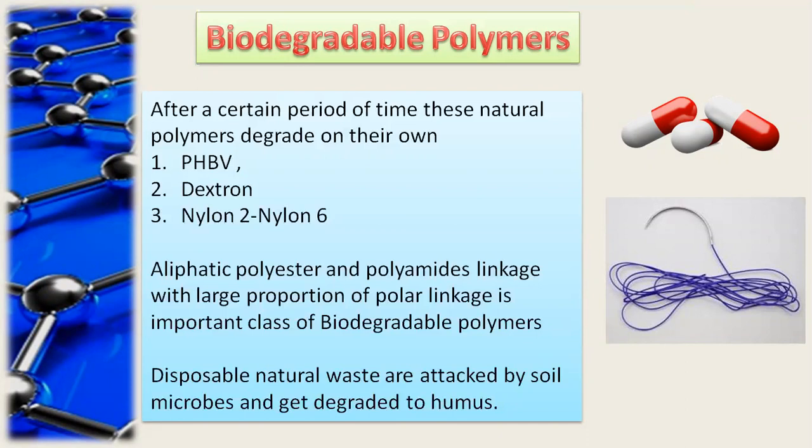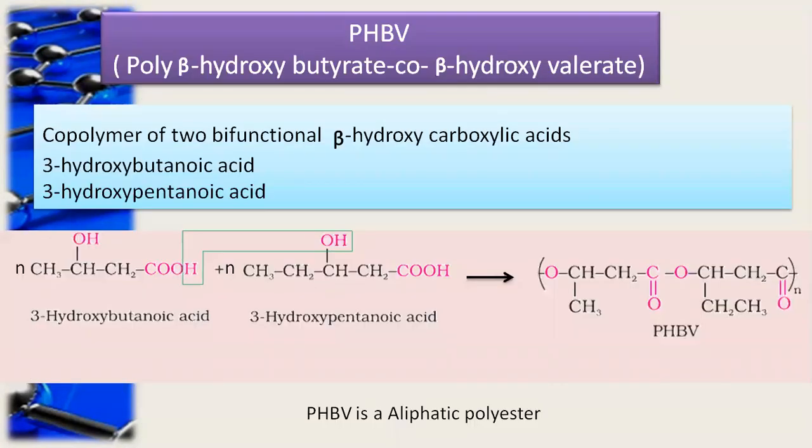To avoid environmental pollution, the biodegradable polymers play a very important role. So we are going to study examples of these biodegradable polymers. These are PHBV, Dextron, and nylon 2 nylon 6. All of them contain aliphatic polyester and polyamide linkages, with a large proportion of polar linkage. That polyamide linkage or aliphatic polyester is a very important class for the biodegradable polymers. First we see about the PHBV, poly beta hydroxybutyrate, which stands for the copolymer with beta hydroxyvalerate.